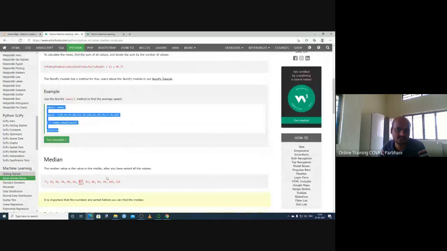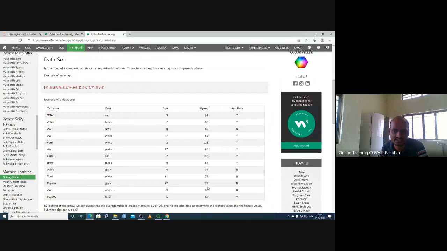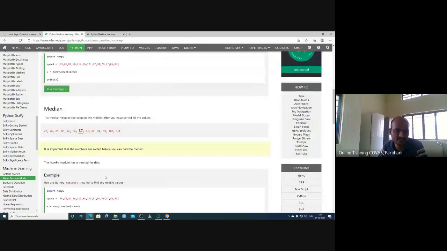Basically, what we are talking about here is car speed, but it can be the pulse rate of an animal. These are different animal samples, cow 1, cow 2, cow 3, and these are different pulse rates. You are calculating the pulse rate of the animals and want to know the mean pulse rate. Based on similar techniques, you can analyze the pulse rate of the animal.